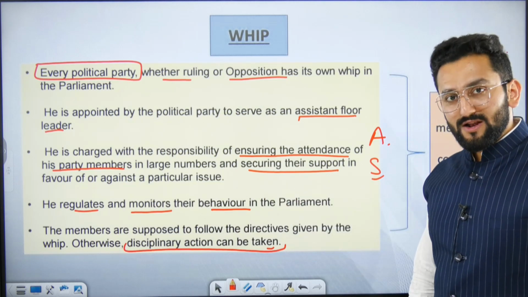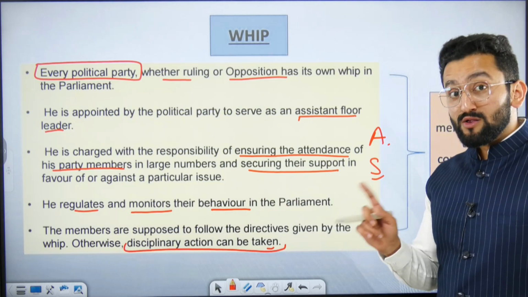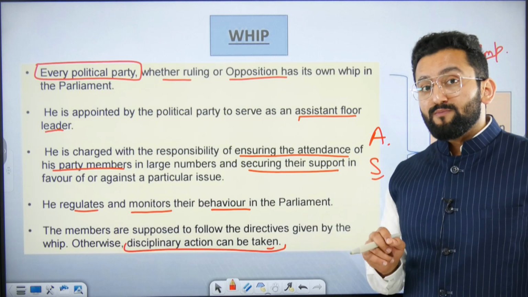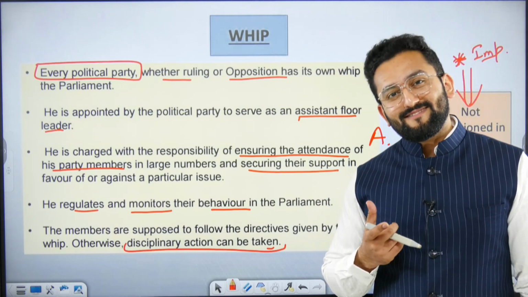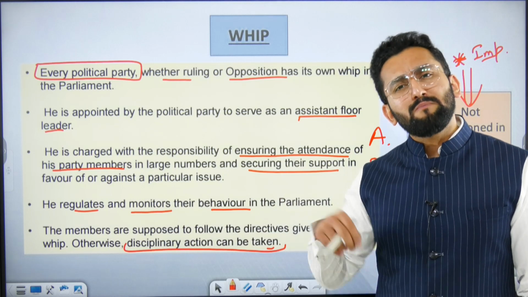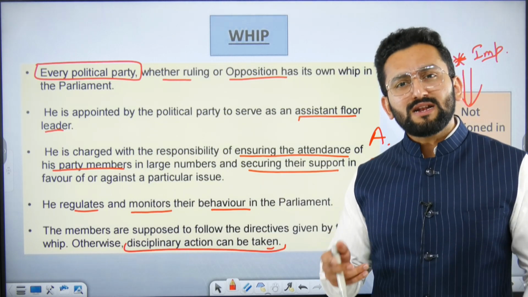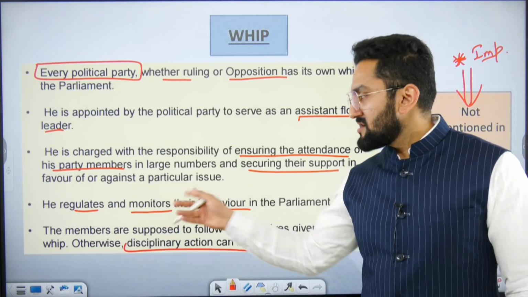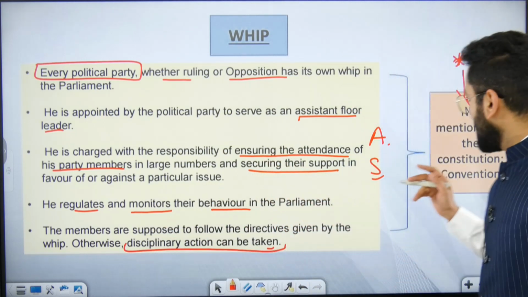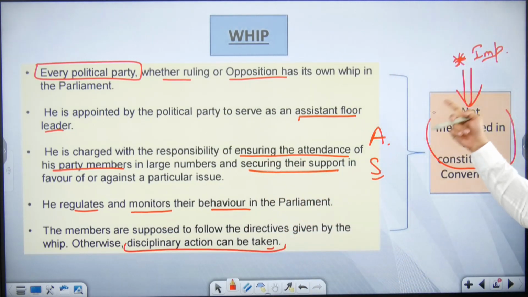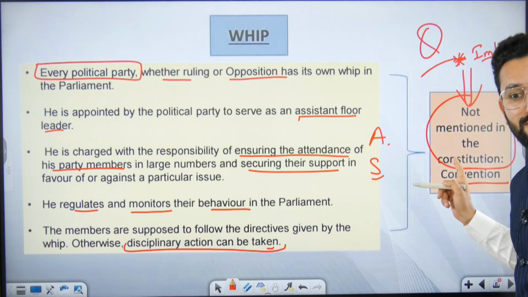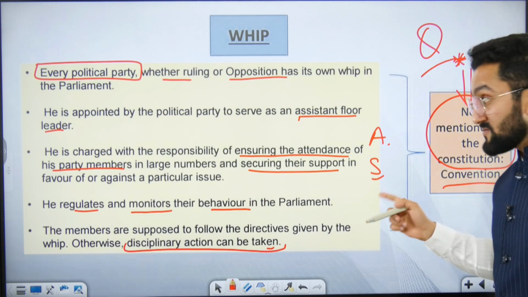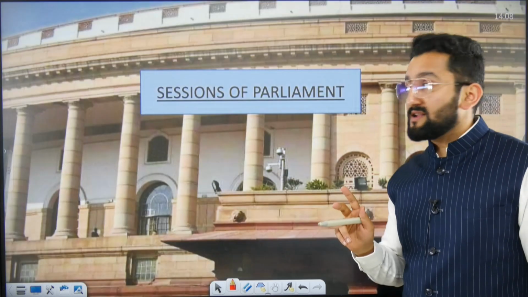Regulates, monitors, clear. And I specifically told you, the whip position is not given by the speaker or Rajya Sabha chairman. The whip position is given by the party itself, right? So that their members can be monitored and regulated. It is not mentioned in the constitution. It is just a convention. Please remember, there can be a scope of question here. I hope you will remember it. That is why I was saying the party is actually deciding.